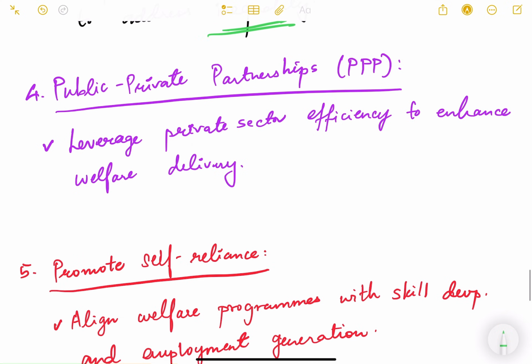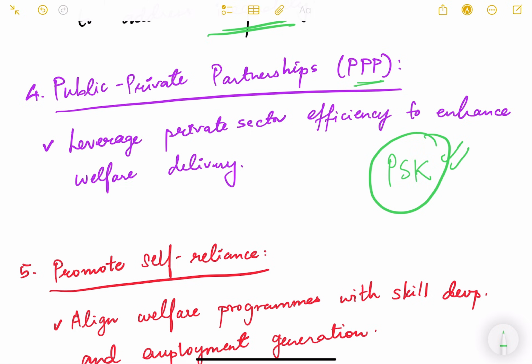Then we can also think about public-private partnerships, like leveraging private sector efficiency to enhance welfare delivery. For example, it is done in Passport Seva Kendra. Okay, so it is privatized, given to a private company, and the service delivery has actually improved because of the efficiency. But let me tell you one thing here, that public private partnership is not always very beneficial.